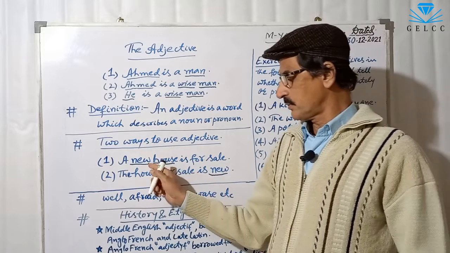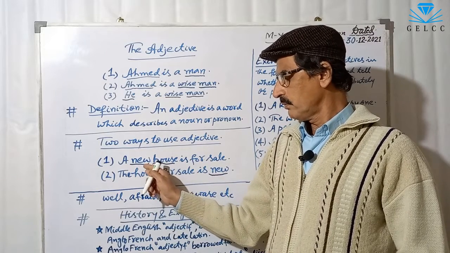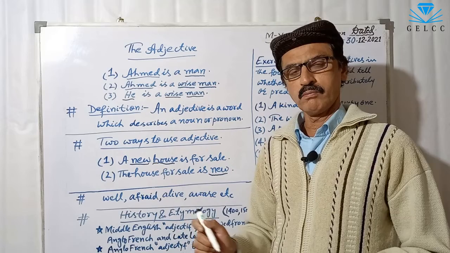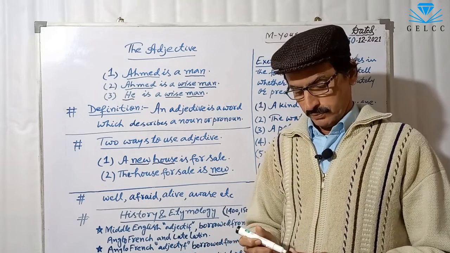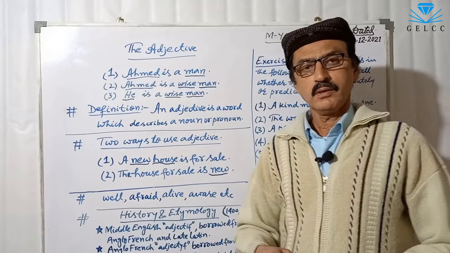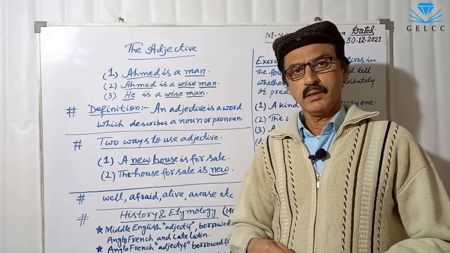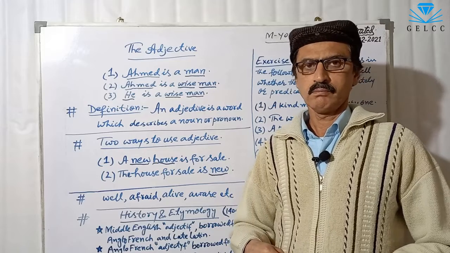In the first sentence, the adjective comes before the noun. Before the noun means it is pre-modification.